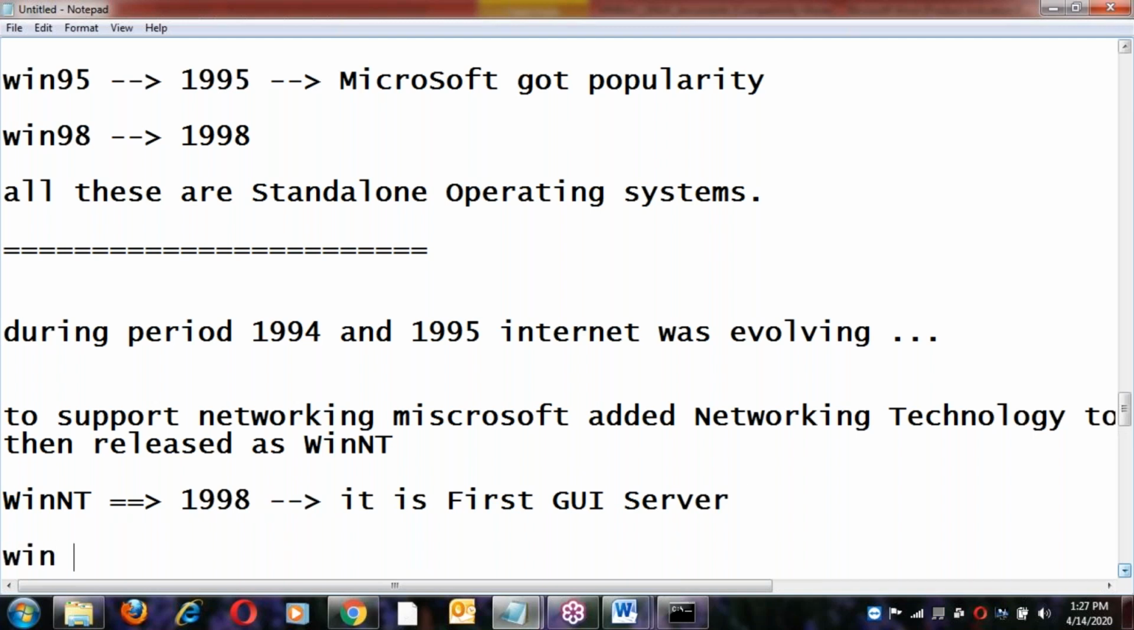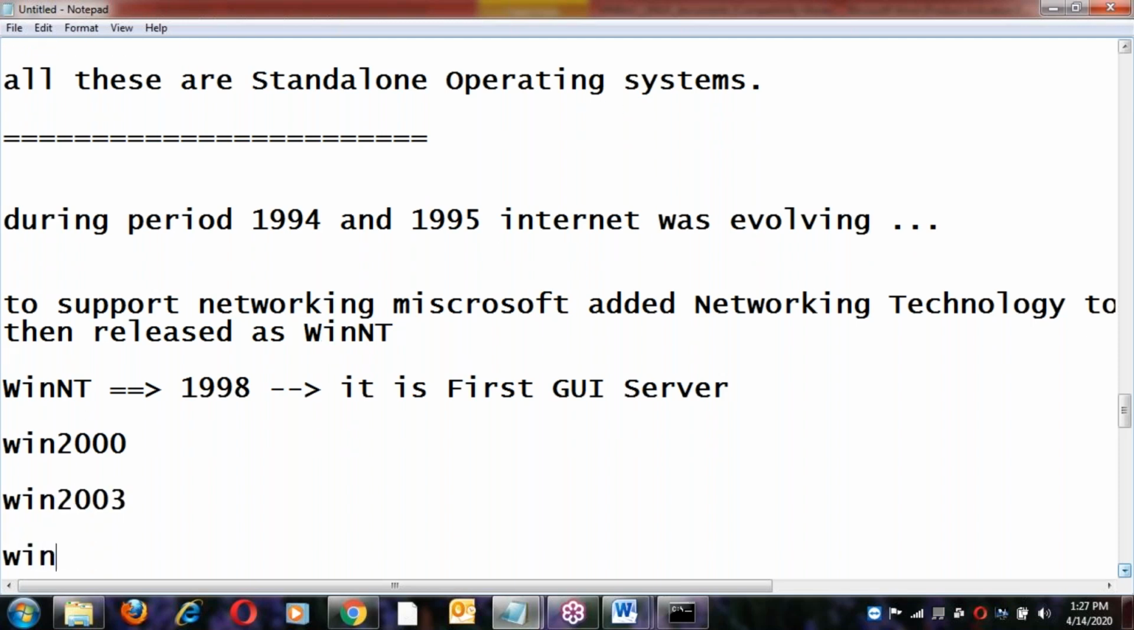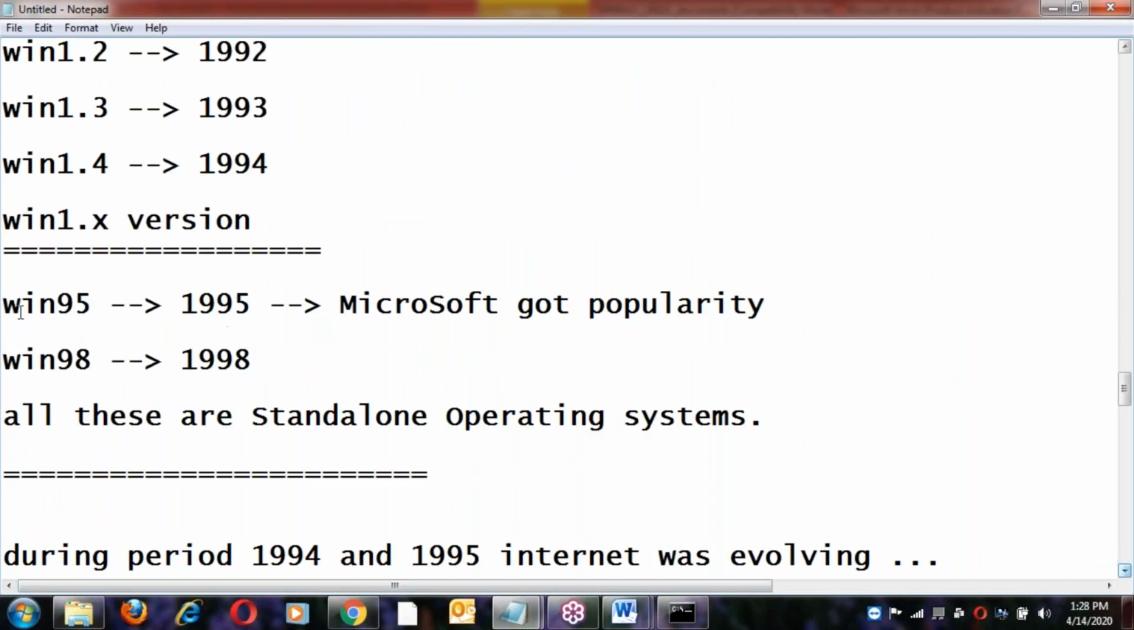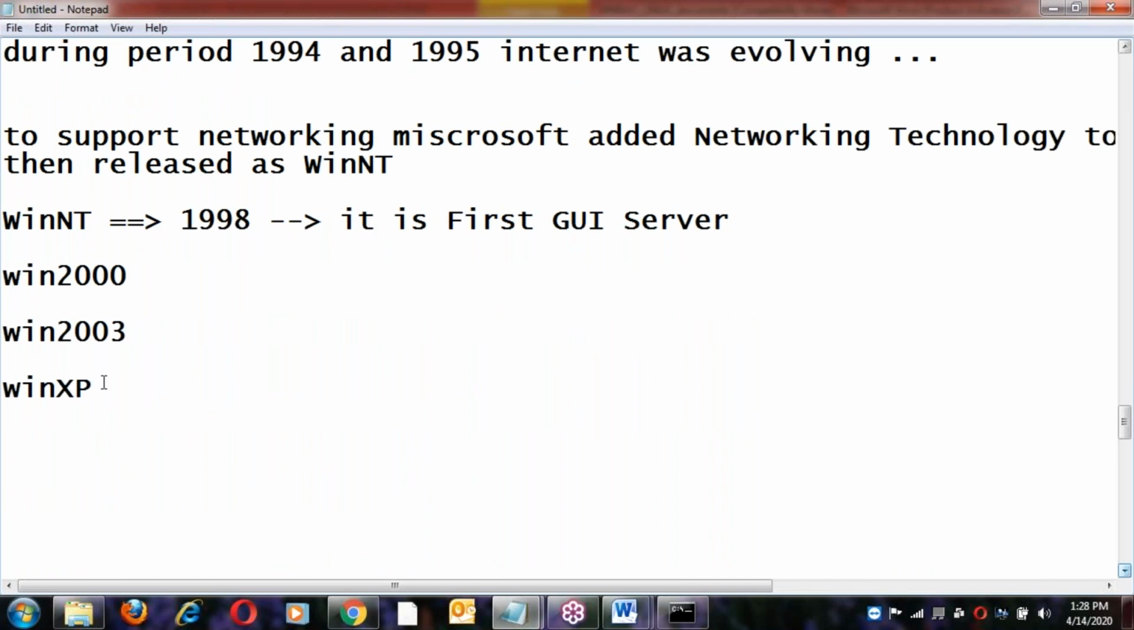After Windows NT, Microsoft added some more features: Windows 2000 Server next, after Windows 2000, Windows 2003. After this, next Windows XP, in the year 2004. XP got a lot of popularity. Microsoft Windows applications first got popularity with Windows 95, which was mostly used. Later Windows XP, with these features, also got a lot of popularity.